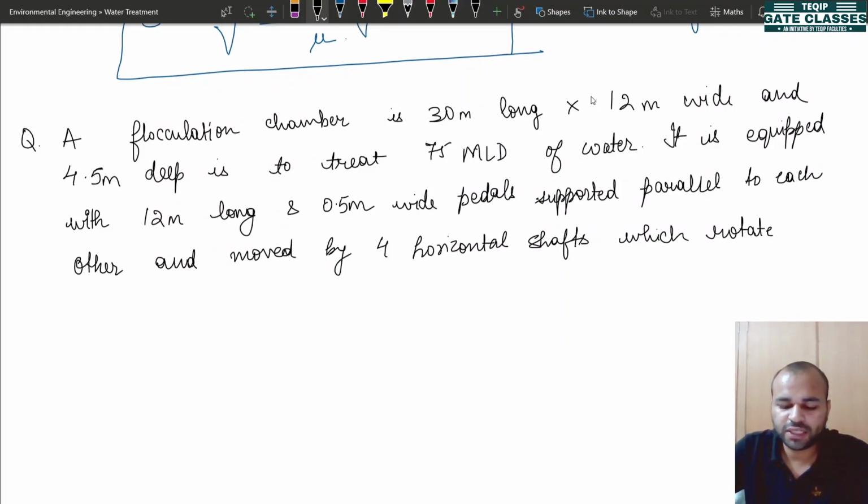which rotate at the speed of 2.5 rotations per minute.